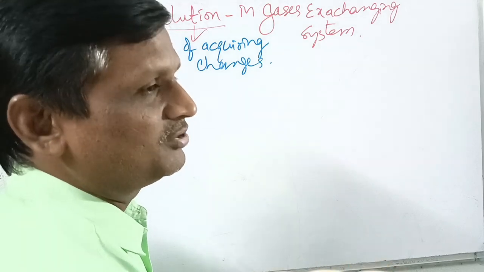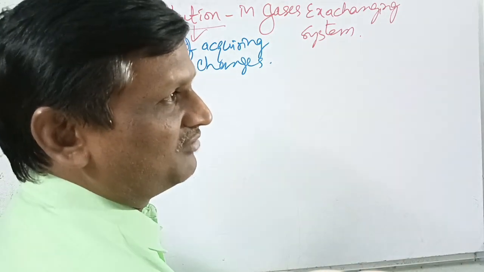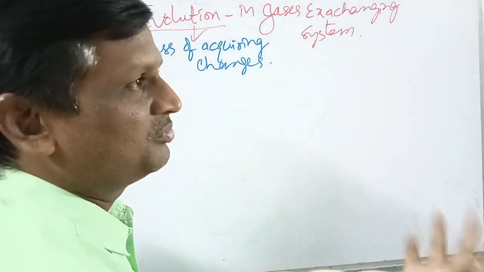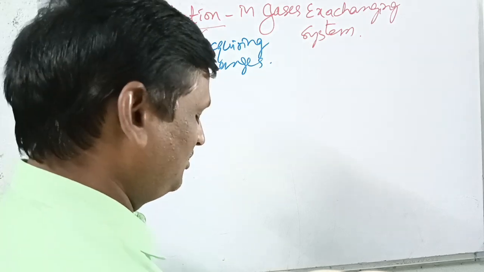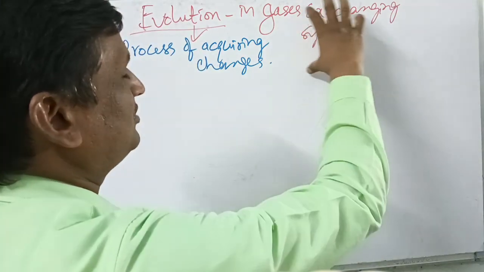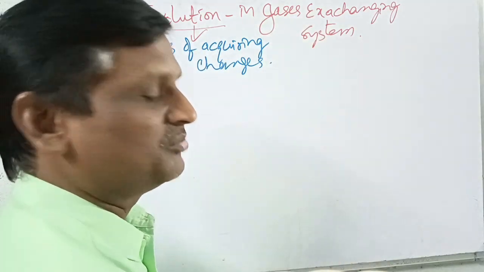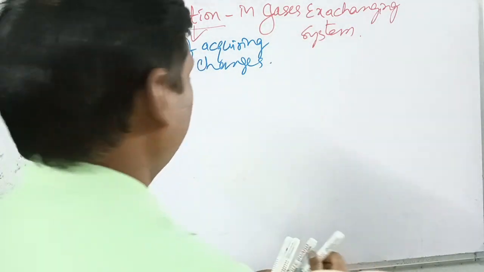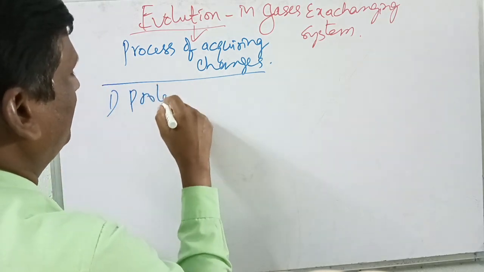These are the non-chordates, which do not have the backbone. Whereas the chordates, or vertebrates, are 5: fishes, amphibians, reptiles, aves, mammals. Then let us see the evolution of the gases exchanging system in these living organisms. Let us start with the first one, protozoa.